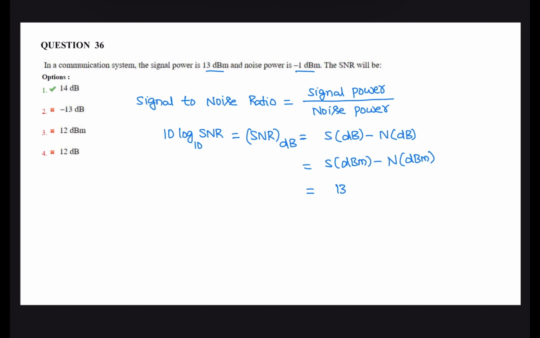Given signal power is 13 dBm minus noise power minus 1 dBm. Now its value is 14 dB, but not dBm, because milli gets cancelled. So the correct option is 1. Signal to noise ratio is 14 dB.